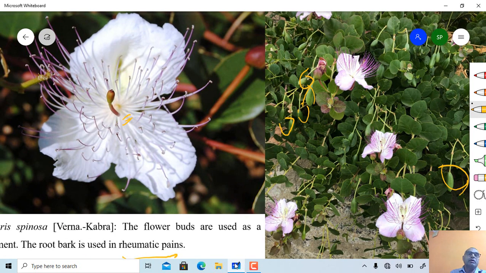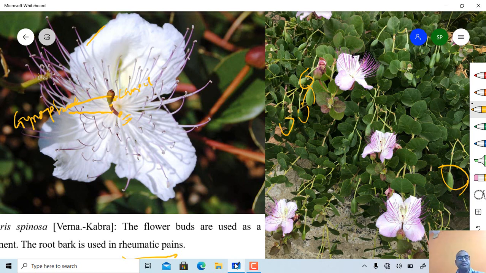Long filaments are present, and this one is actually the gynophore. This one is the gynophore, and this one is a carpel, actually part of an ovary within a carpel.